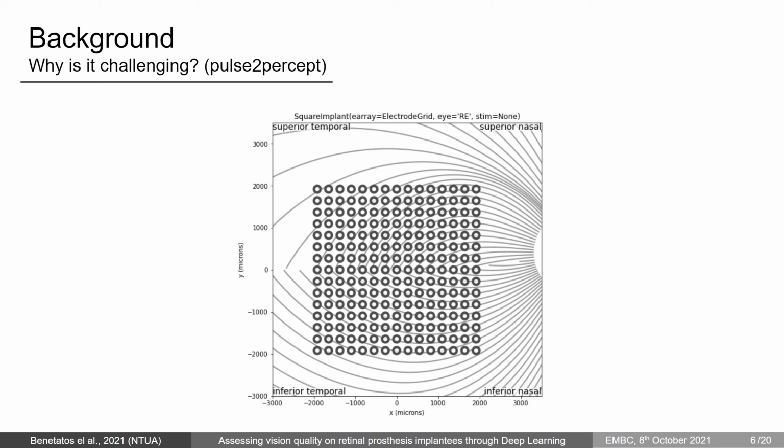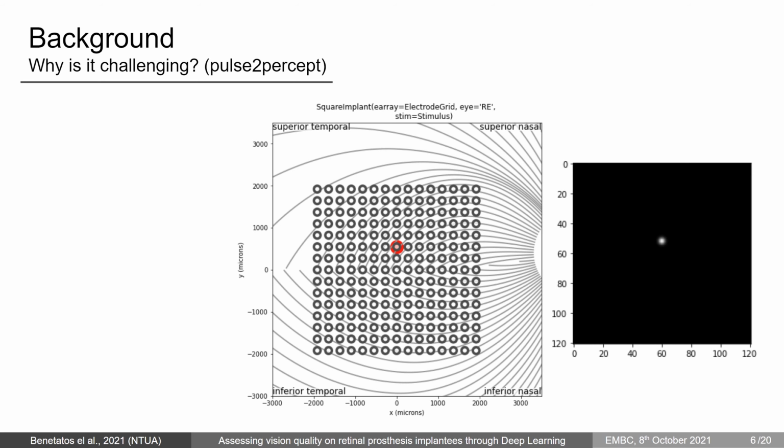One of the challenges with the evaluation of retinal implants is the distortions that occur during the stimulation of retinal cells. For example, let's imagine a 15 by 15 electrode array like the one in the picture. Common sense dictates that the activation of one electrode would produce a light blob in the location of the stimulated electrode.